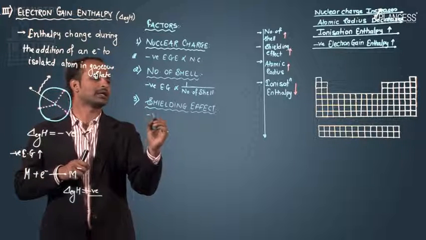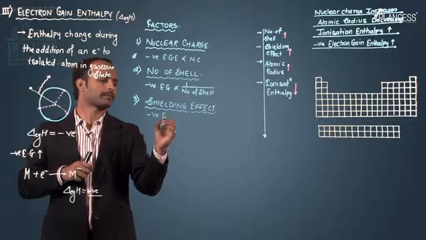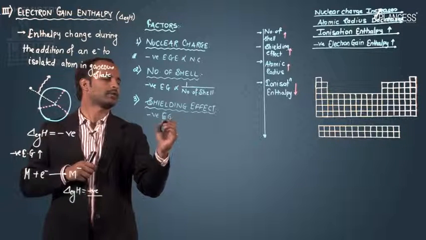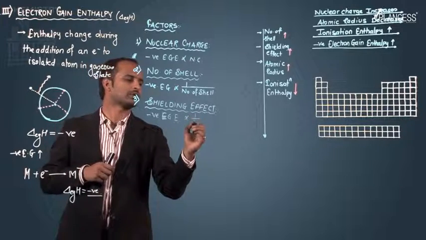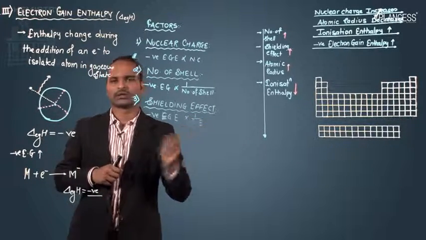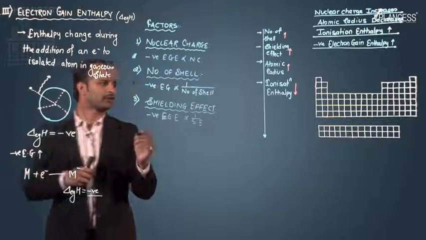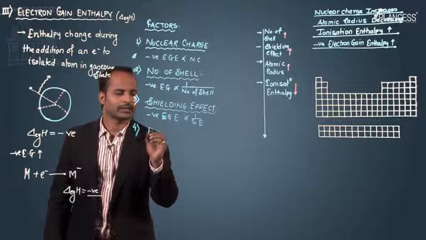So here again the negative electron gain enthalpy is inversely proportional to the shielding effect. Then the fourth factor is the electronic configuration.